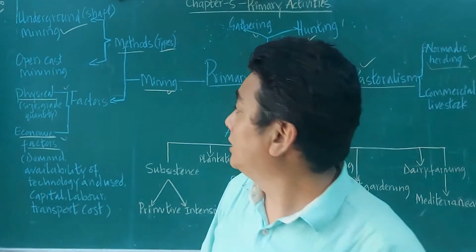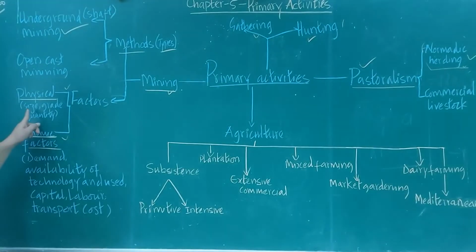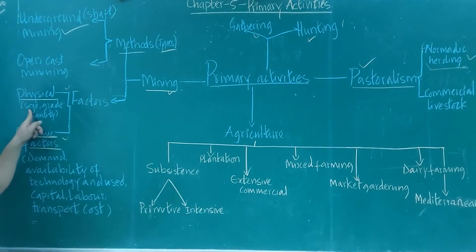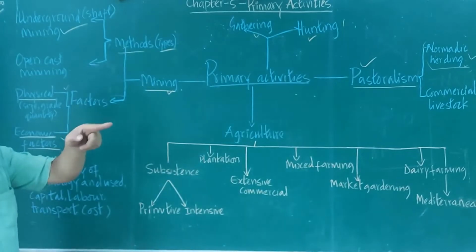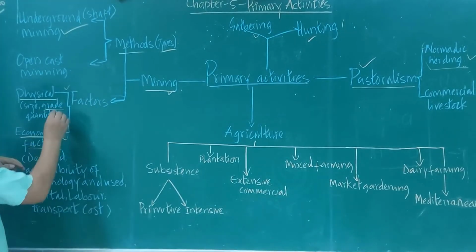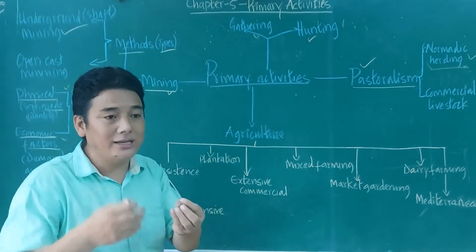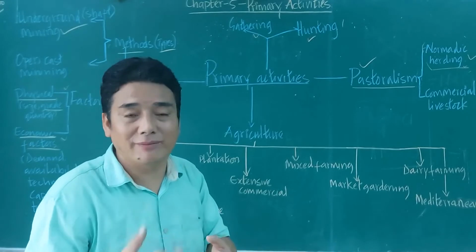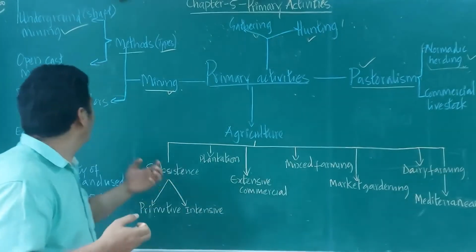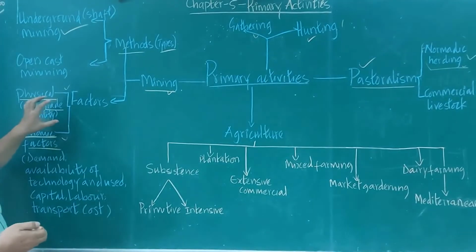And in the physical factor, for example, the size. What is the size of the mineral available? And the grade. What is the grade of the minerals? For example, in iron you will have a different grade. In gold you will have different grades, or quality, of the mineral.